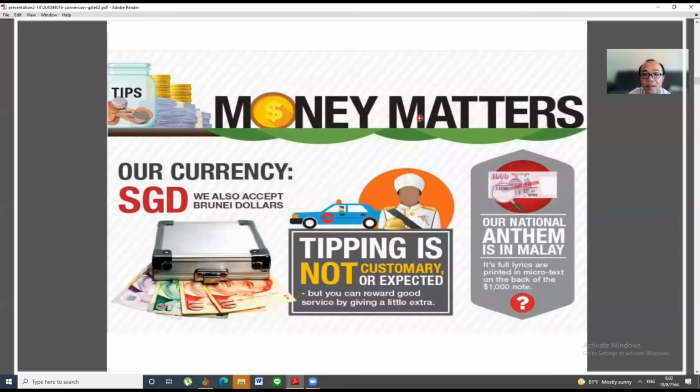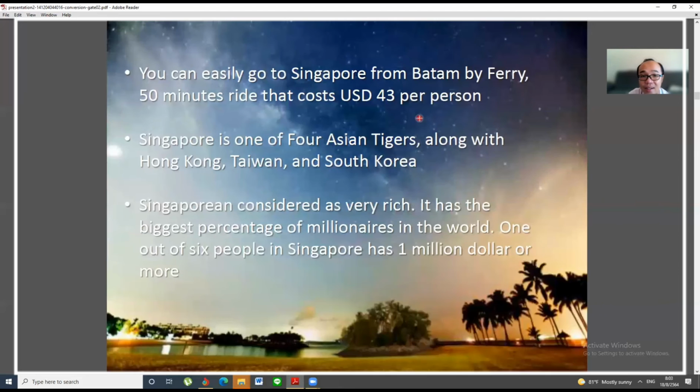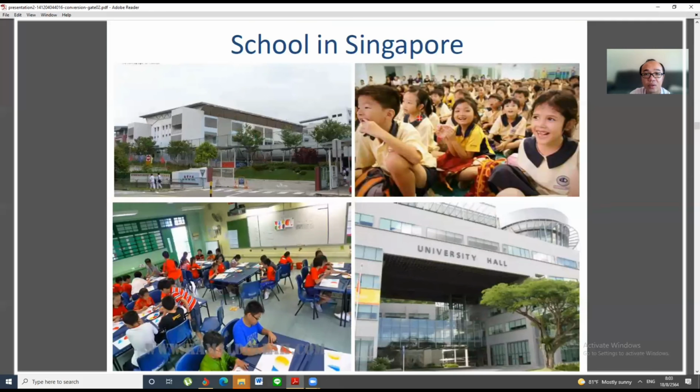And this is the currency, which is the money in Singapore. We use the Singapore dollar. So these are the attraction places that we can see in Singapore. We skip this one. Skip this one too. This is about schools in Singapore.